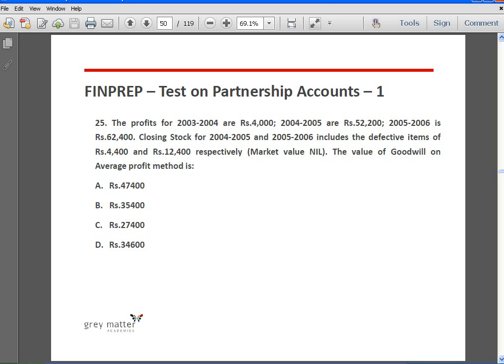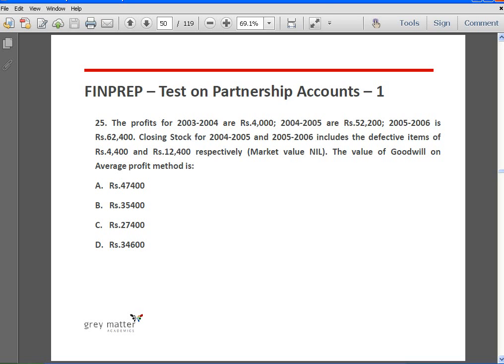When closing stock is overstated, profit is overstated, which means the profit that we have to consider for 2004-2005 is not 52,200, but it is 52,200 minus 4,400. Okay, next we come to 2005-2006. The profit given to us is 62,400, but this profit is vitiated because opening stock contains 4,400 and closing stock contains 12,400.